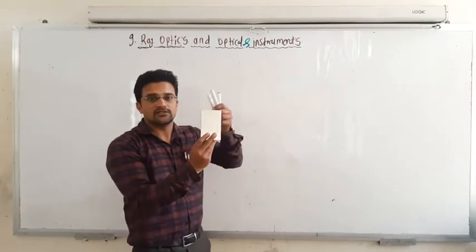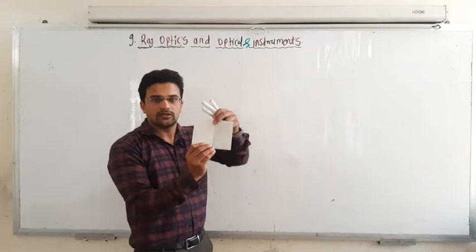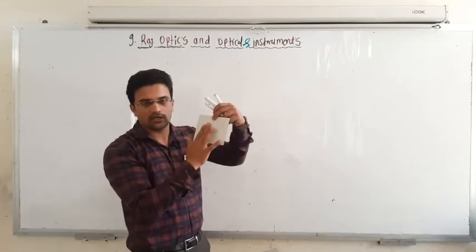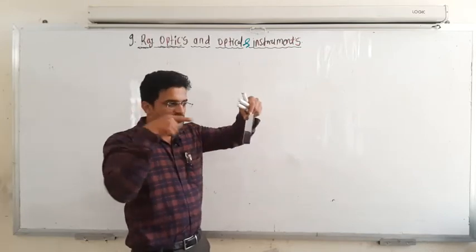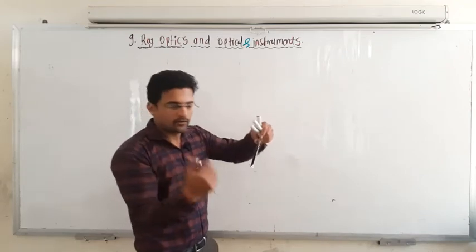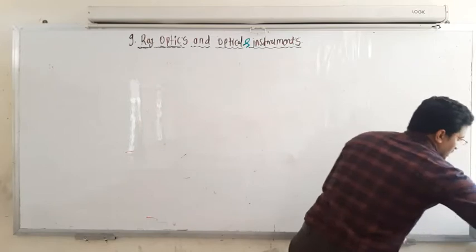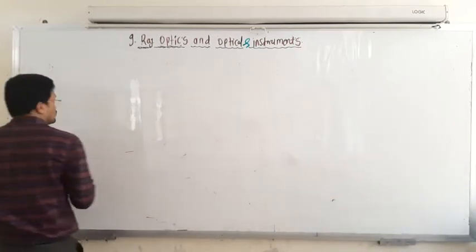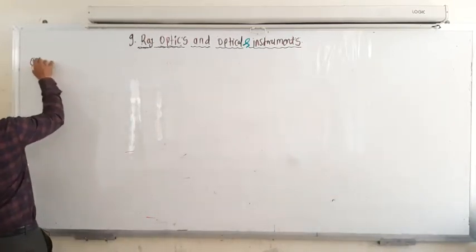Such a kind of mirror is there, and behind that there is a transparent, actually a color coating. That means when the light strikes over here, it cannot pass through that mirror, it will reflect, bounce back. So this phenomenon is known as reflection.